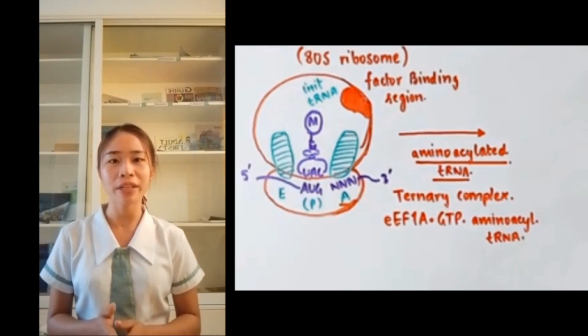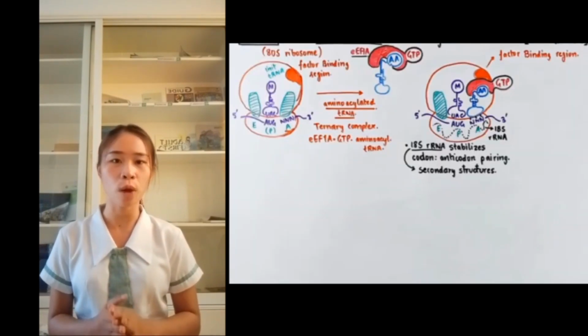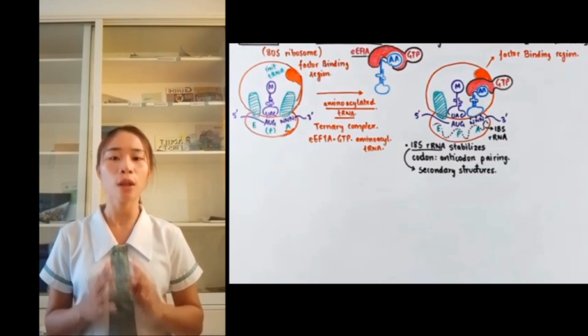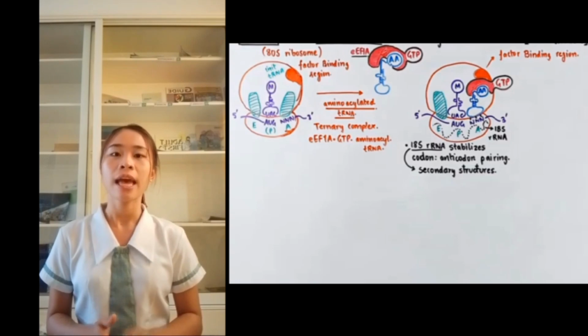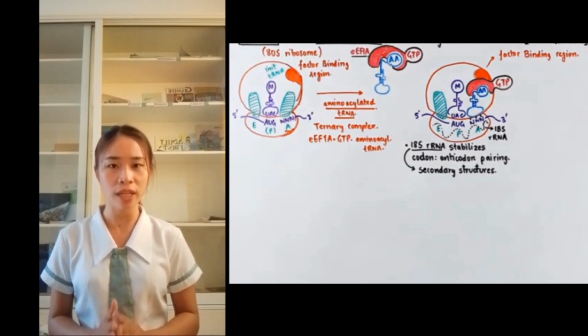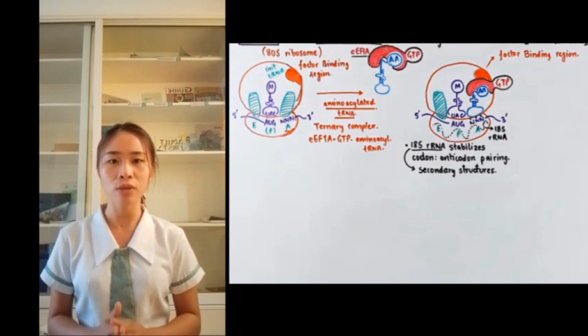Now, this ternary complex, the elongation factor 1, binds near the 3' end of the transfer RNA close to the amino acid. Now, the complex that results has elongation factor 1A positioned near the factor binding region, and the E site is still not occupied by anything.